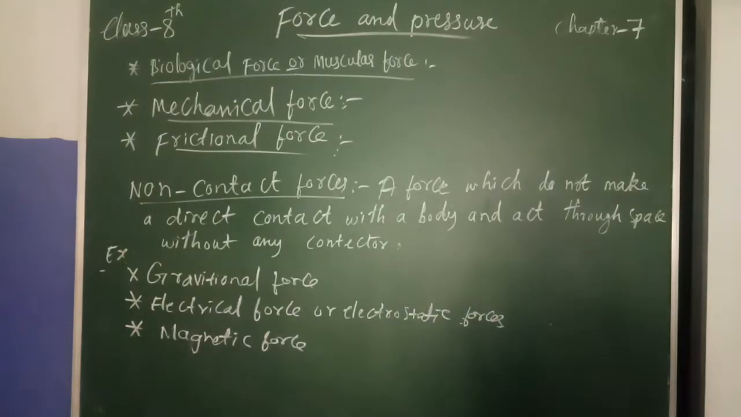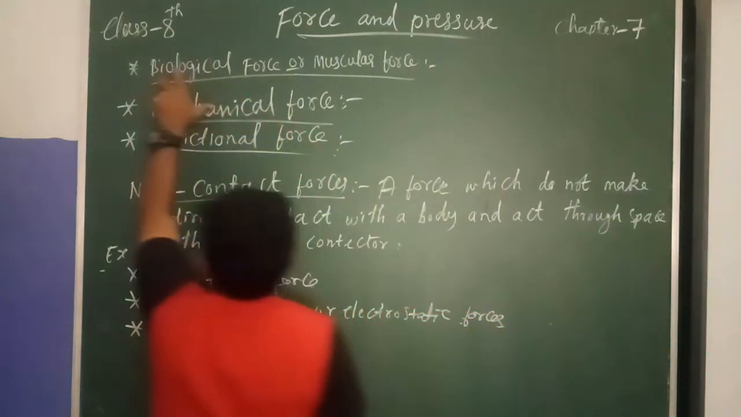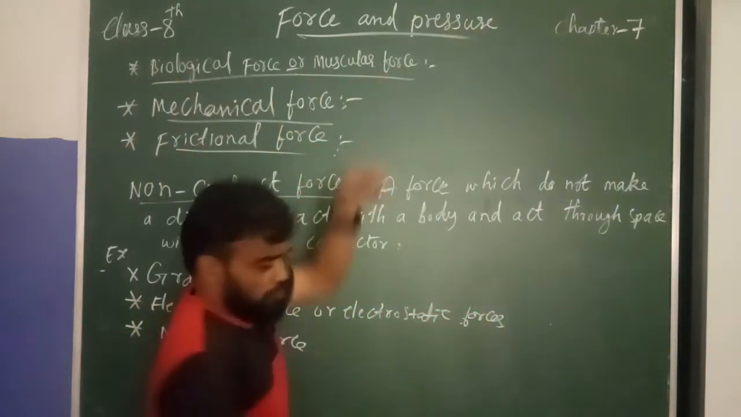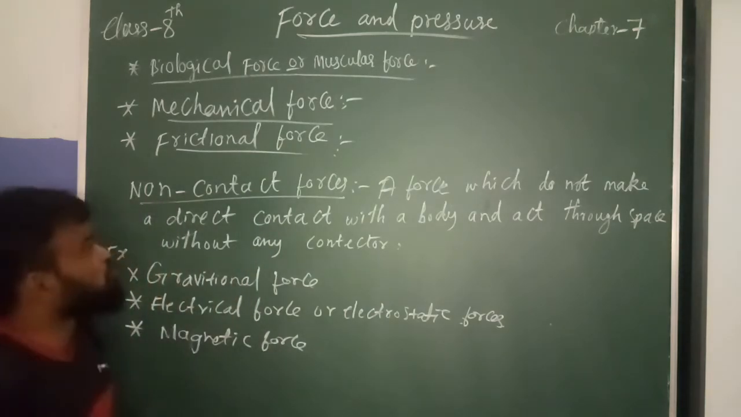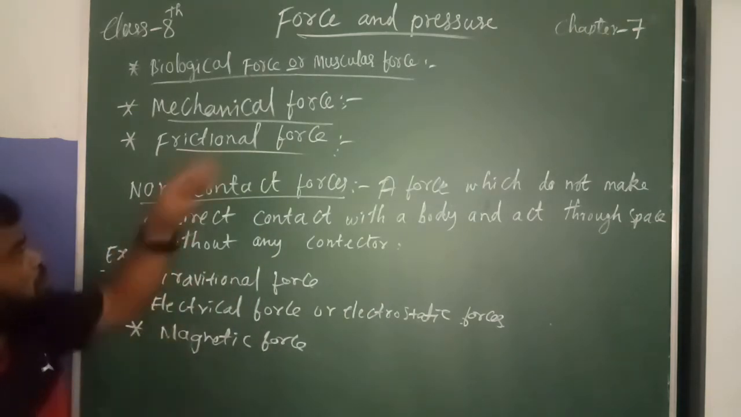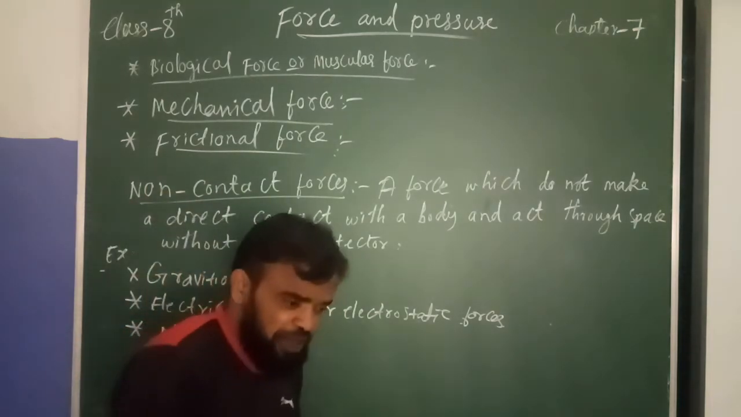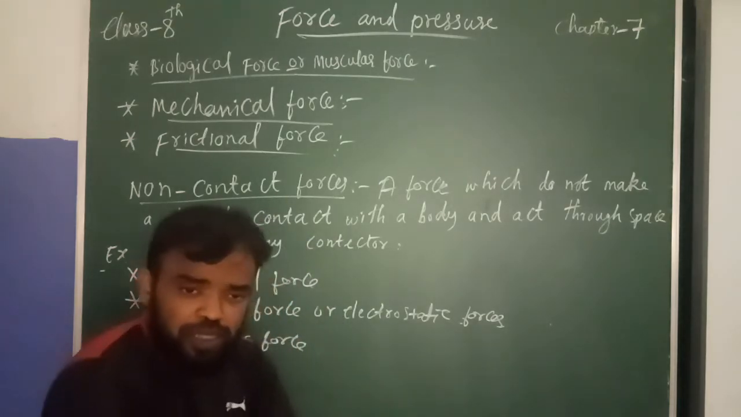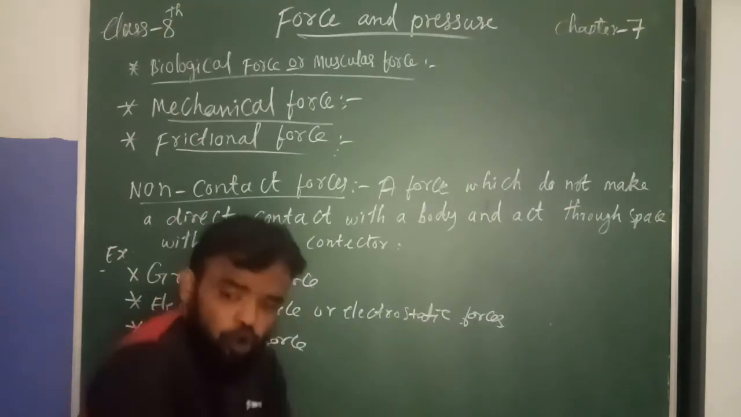Now I am going to explain the examples of contact force. The contact force is first biological force or muscular force. Biological force and muscular force are both the same. Muscular force means that when we are lifting something from the ground, the muscles will work. The muscle will apply the force.